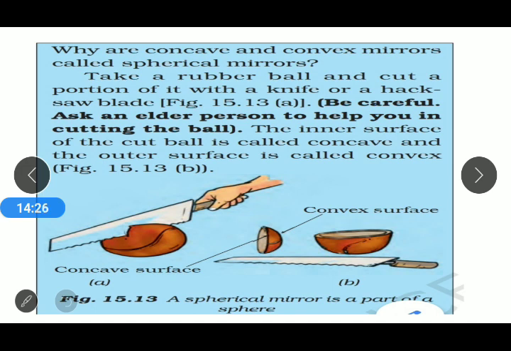If you cut it, you can find that the inner surface of the ball is concave, and the outer surface is convex. If we make the outer surface shiny and the inner surface polished, then it is called a convex mirror. And if we make the inner surface shiny and the outer surface polished, then that is called a concave mirror. That is how we are able to make convex and concave mirrors.